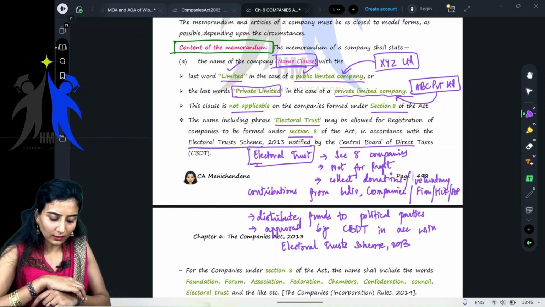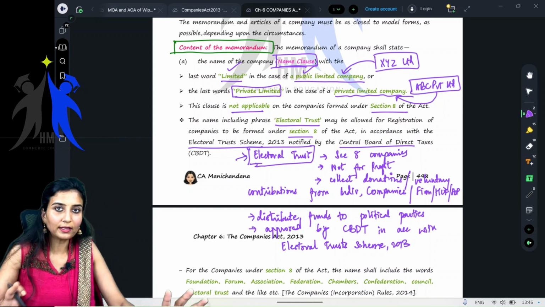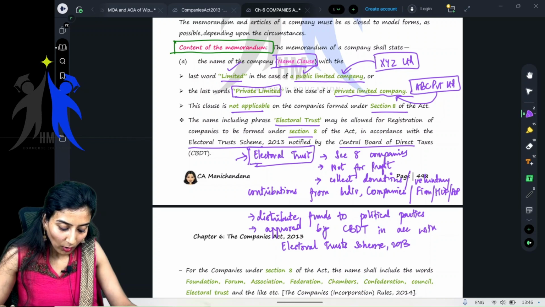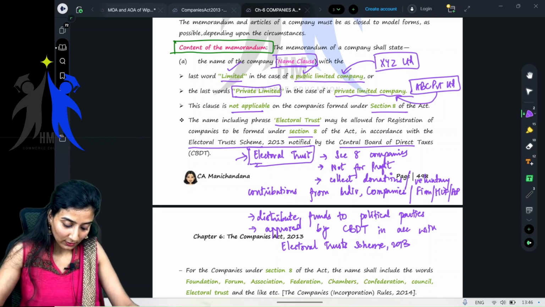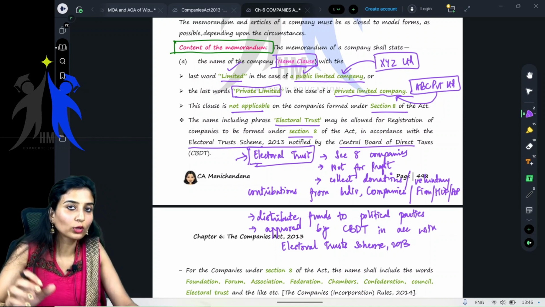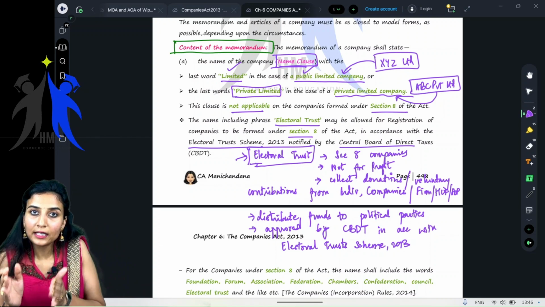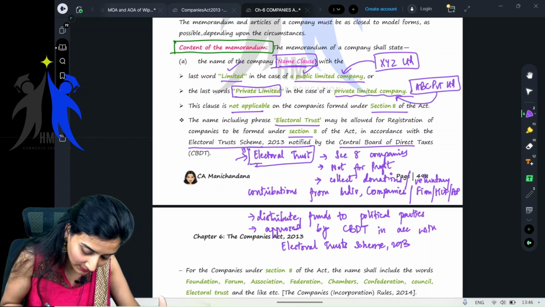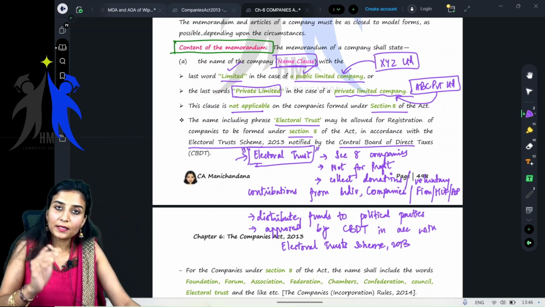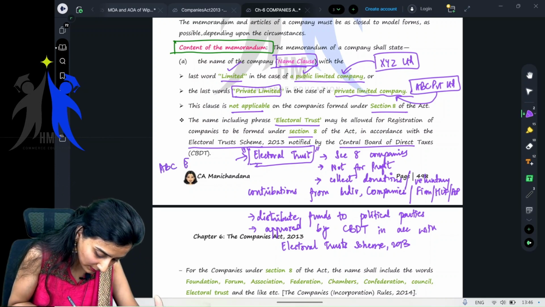Basically, we just have to know what this electoral trust is. That was the main intention behind all of this. Why do we have to know? Because when an electoral trust is formed, it can have the name electoral trust besides its name. For example, ABC Electoral Trust.